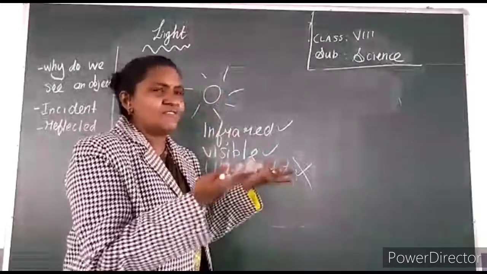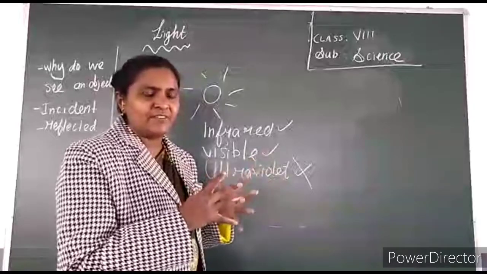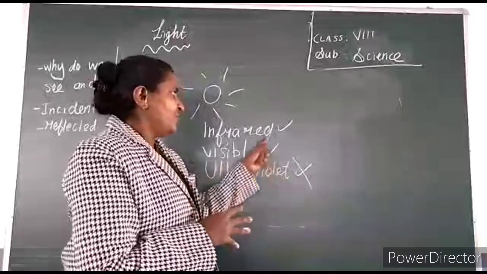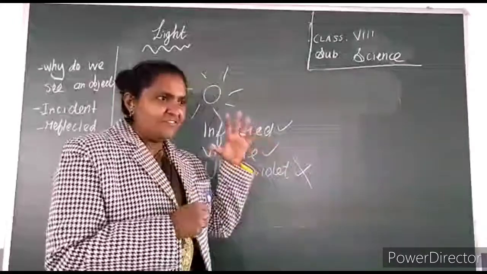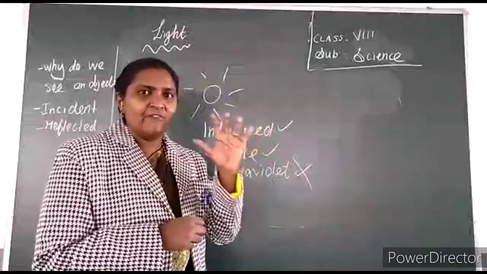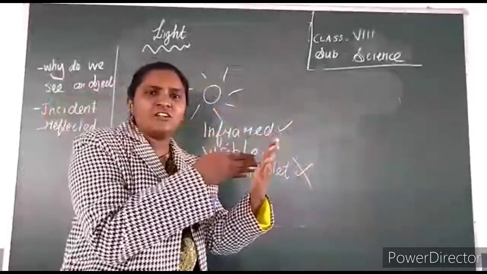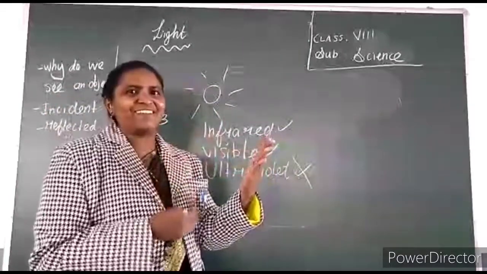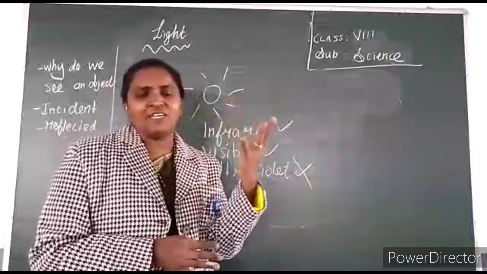Okay, the visible radiation is which we see. Infrared radiation we cannot see. Understand, that type of wave we cannot see. Okay, these two rays are falling. And what happened? How do we see the object? When the visible ray, light ray, falls on the object, it reflects. Because of this reflection, we could see any object.